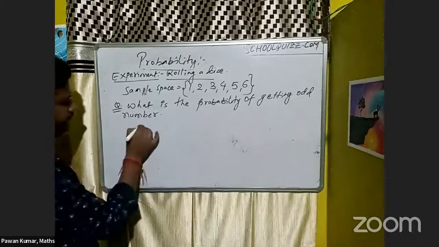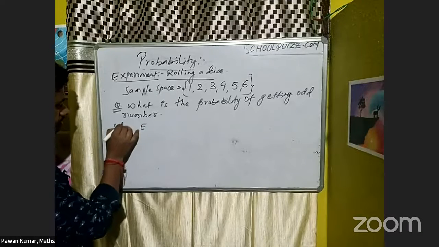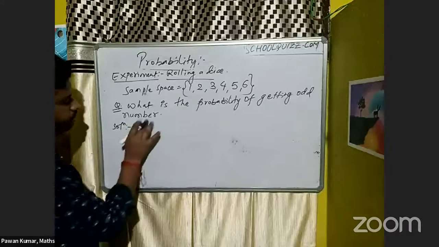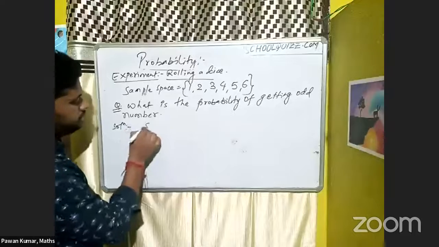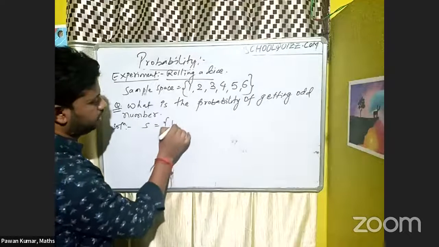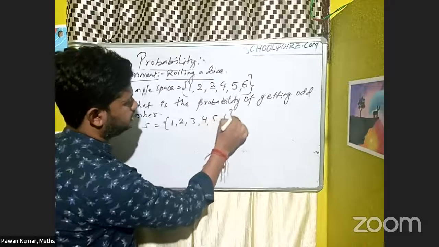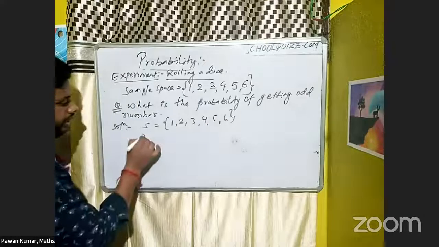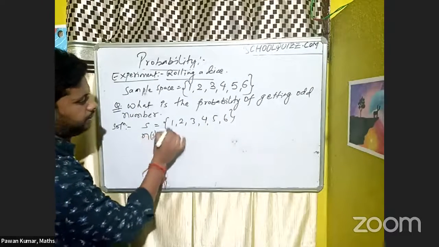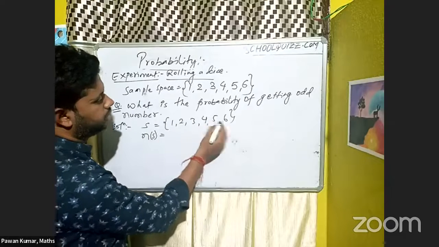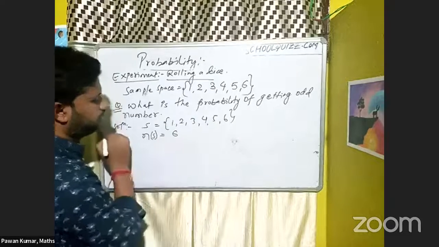So first I need to write the sample space here. The sample space is nothing but 1, 2, 3, 4, 5, 6. Then n of S means how many are there? 1, 2, 3, 4, 5, 6. So 6 will be there.